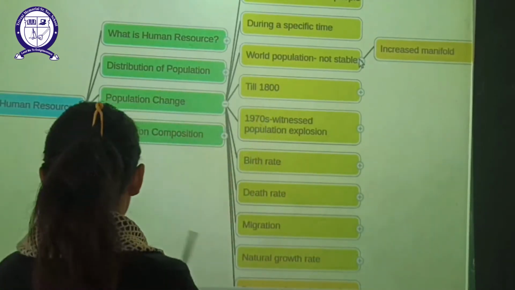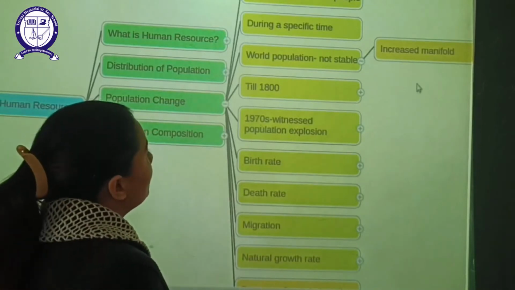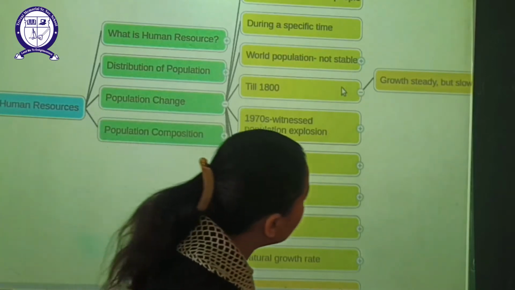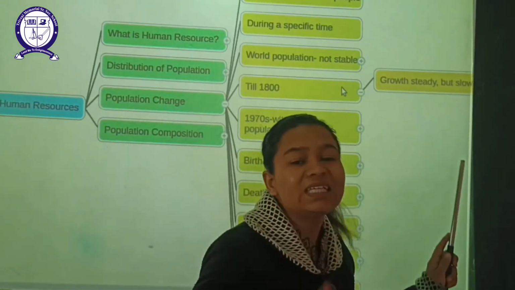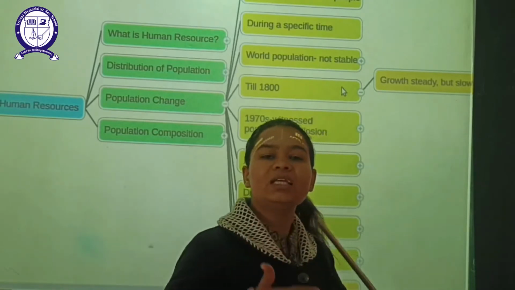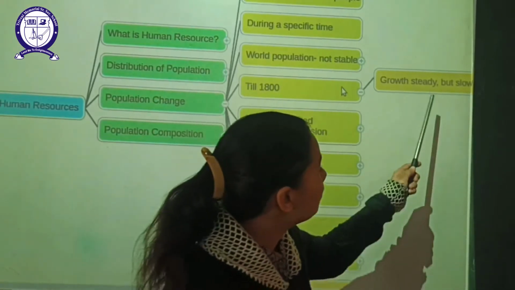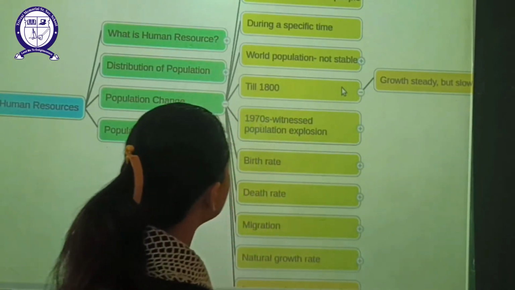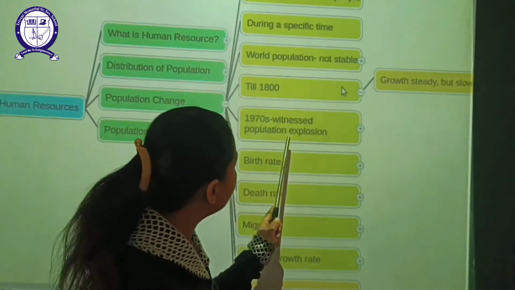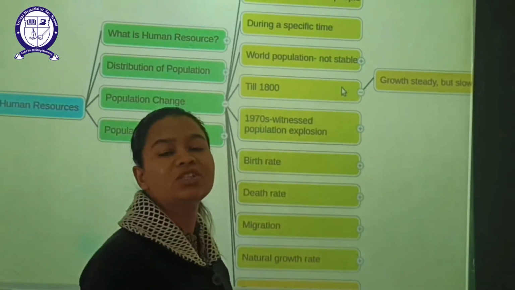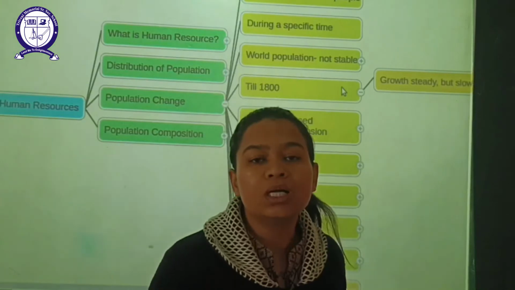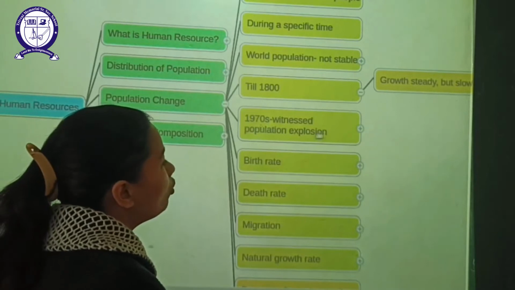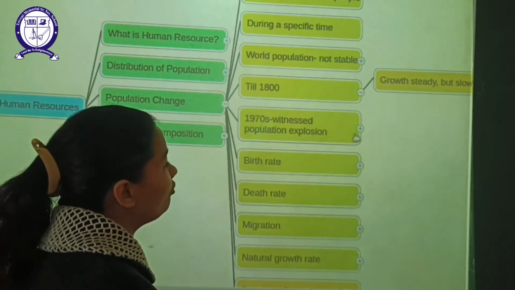Then next, we will study the population till 1800. Till 1800, what was the structure of the population? It grew steadily. Yes, definitely there was an increase in the population, but at a slow level, not at a fast pace. The next is, till the 1970s we witnessed a population explosion all over the world. That means a massive increase in the population was seen all over the world, and not only in India.